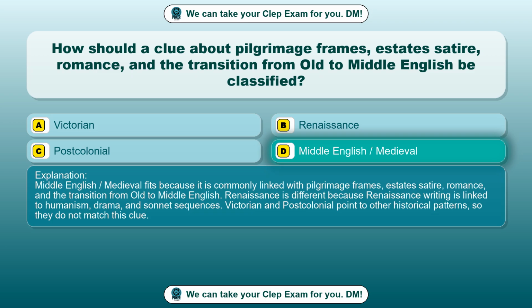Middle English/medieval fits because it is commonly linked with pilgrimage frames, estate satire, romance, and the transition from Old to Middle English. Renaissance is different because Renaissance writing is linked to humanism, drama, and sonnet sequences. Victorian and post-colonial point to other historical patterns, so they do not match this clue.